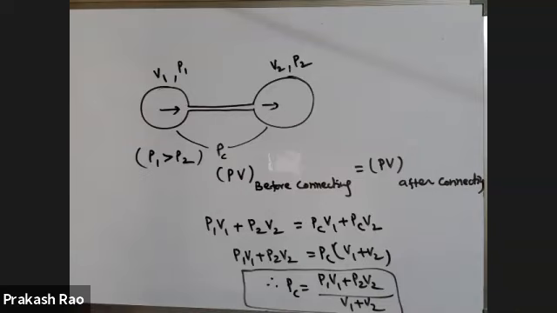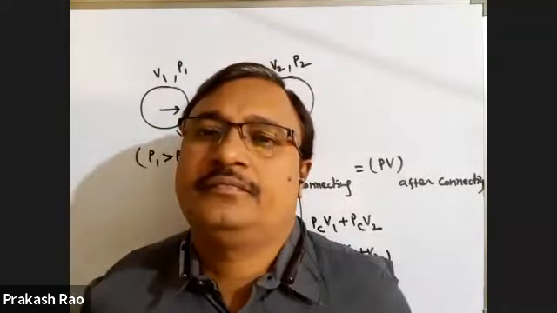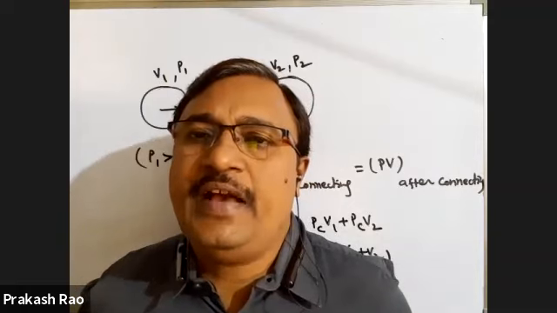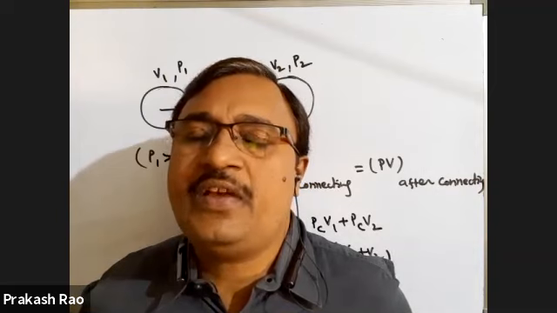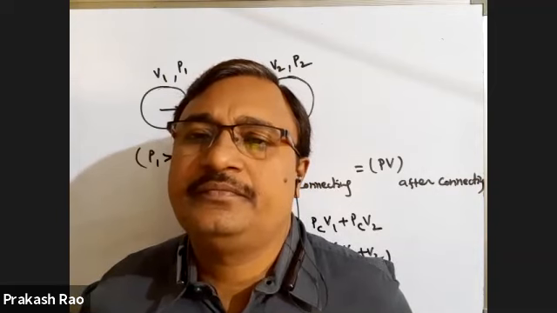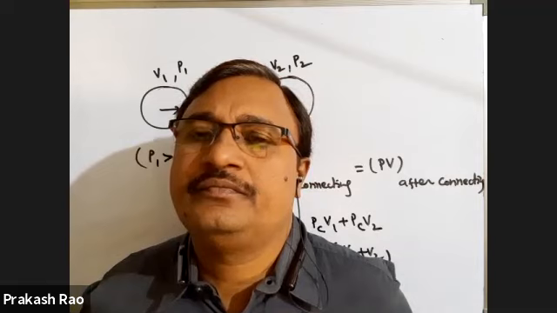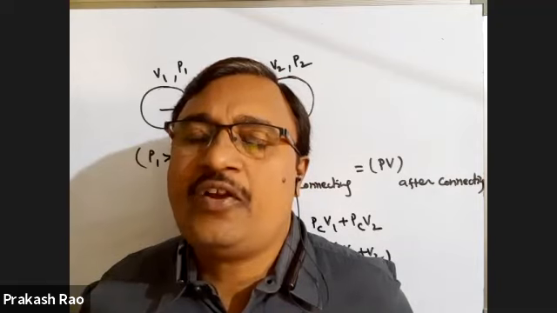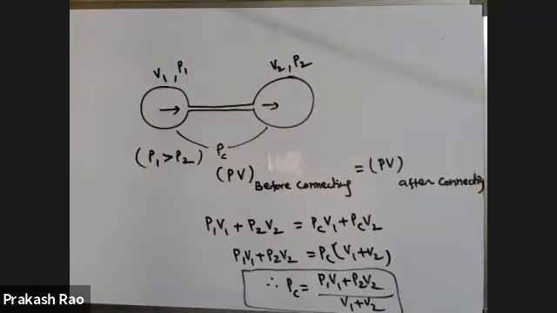If they are joined by means of a narrow glass tube, find the common pressure of the combination.